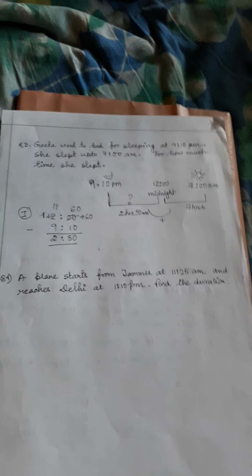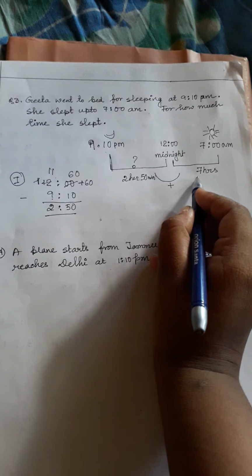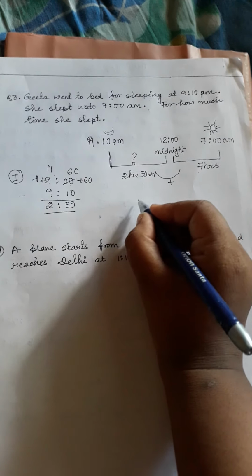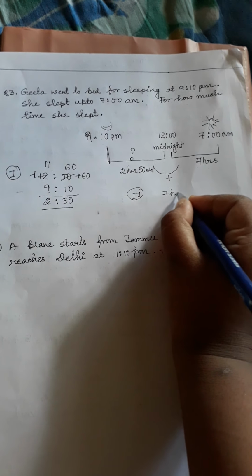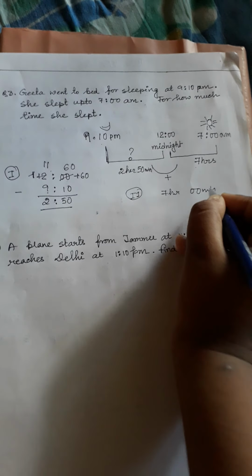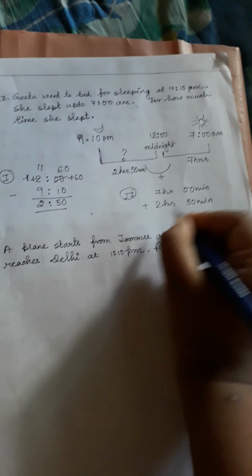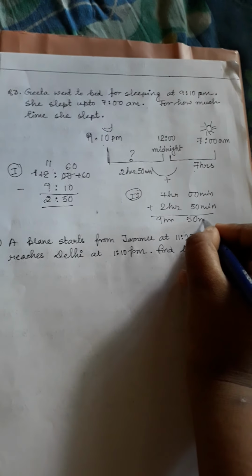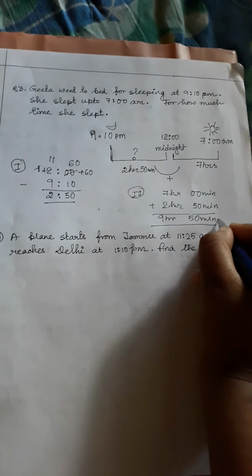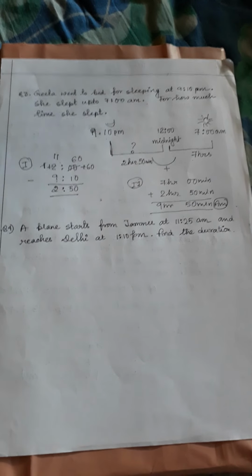So now what we have to do? Now we have to add these two. That means 7 hours 00 minutes and 2 hours 50 minutes. So this is the last part of the sum, that is 7 hours 00 minutes plus 2 hours 50 minutes. Then we will do the addition, and our answer will be 9 hours 50 minutes. That means this is the total time for which Geeta slept, not on that day, but between these two days.